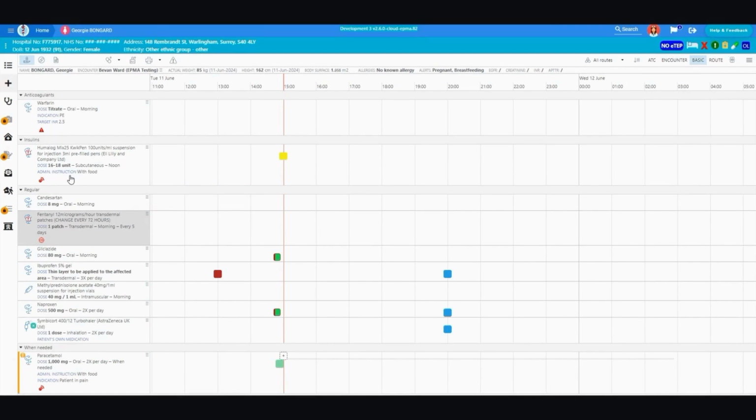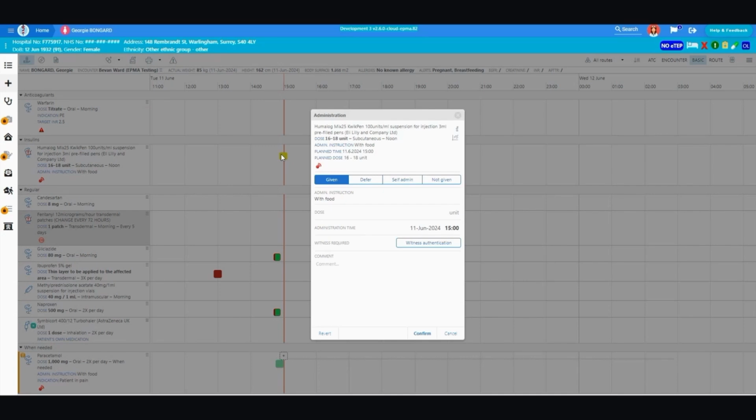Administration instructions are displayed on the prescription card separately from the dose under Administration Instructions for clear visibility. The administration instructions are visible when opening an administration event for the prescription. The functionality enables clinical staff to mark whether they have checked the additional instructions and took the instructions into account when administering the medication. Marking of administration instructions is mandatory. Clinical staff can mark the administration instruction as yes, no, not checked, given, deferred, and not given.